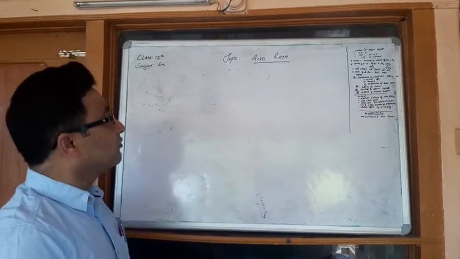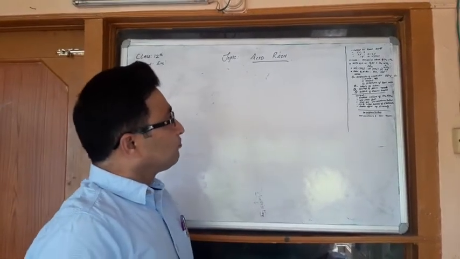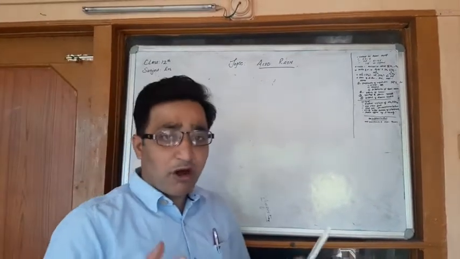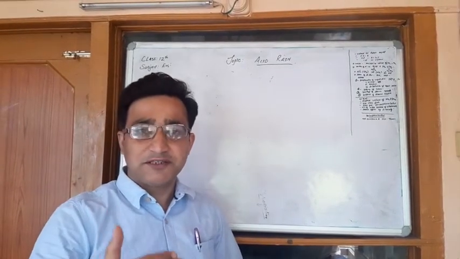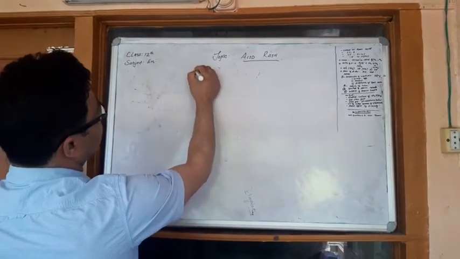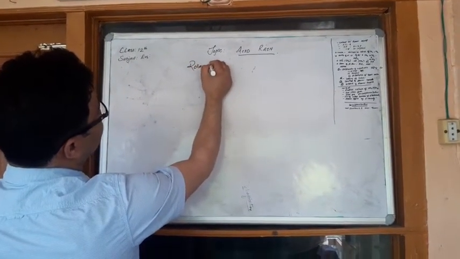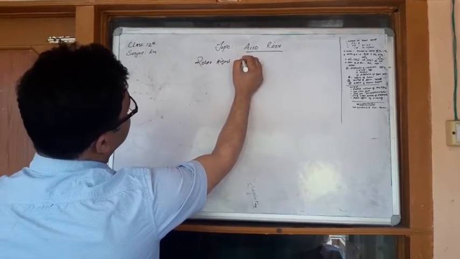What is this acid rain? First, it was Robert August who coined this term acid rain, in 1872.